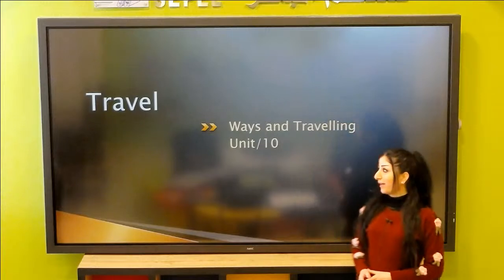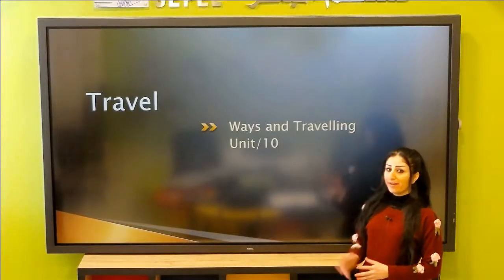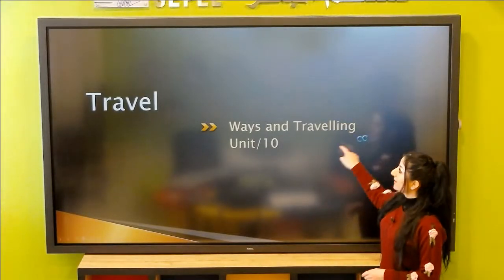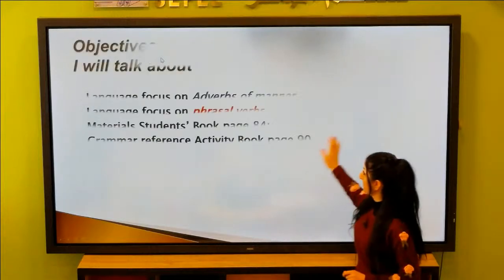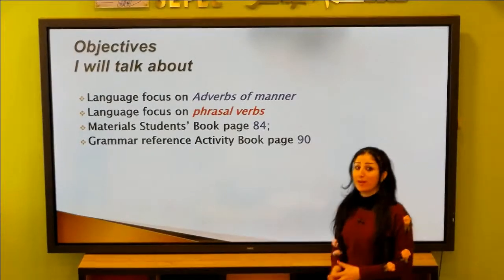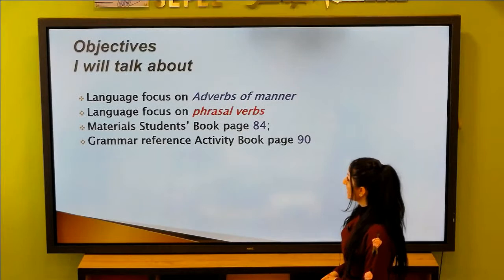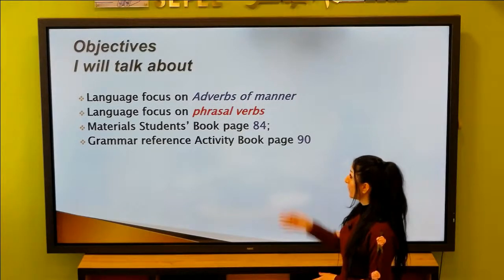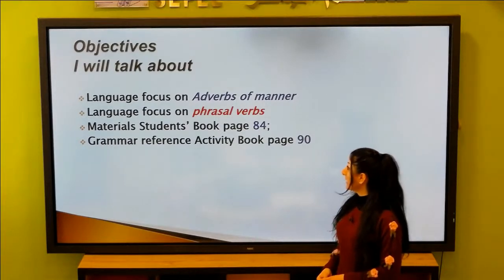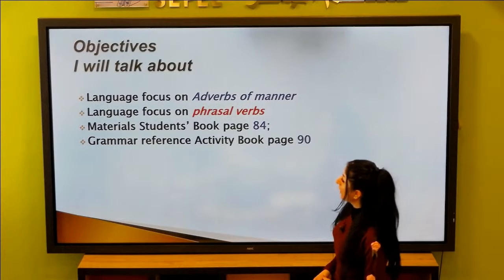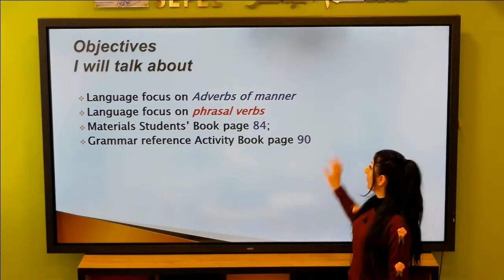Our lesson today is Unit 10, Grade 10. It's a grammar lesson. At the end of my lesson, we will talk about language focus on adverbs of manner, language focus on phrasal verbs, material students book page 84, and finally grammar reference activity book page 90.